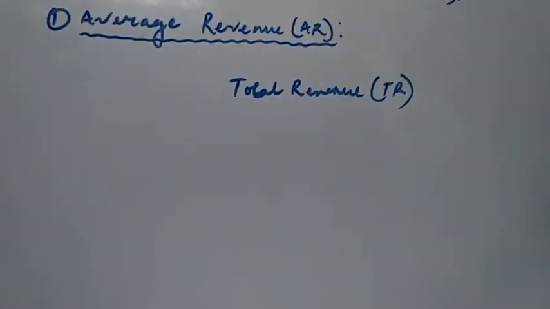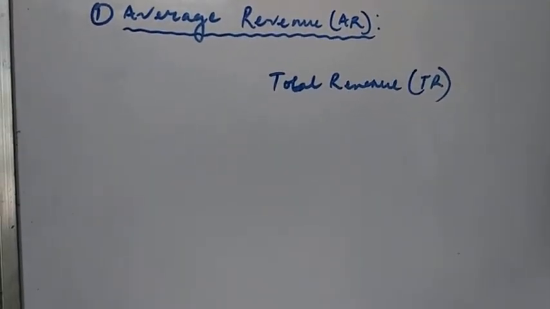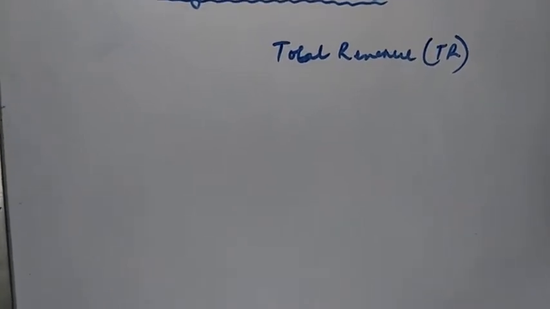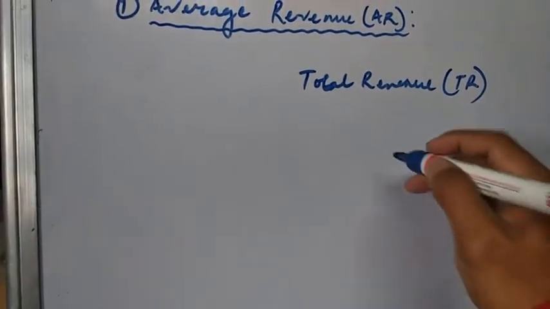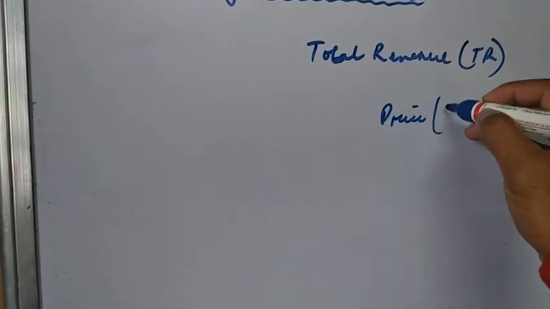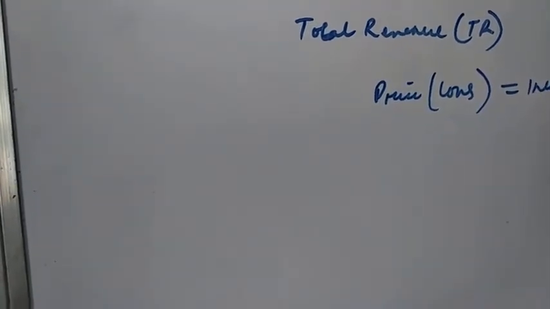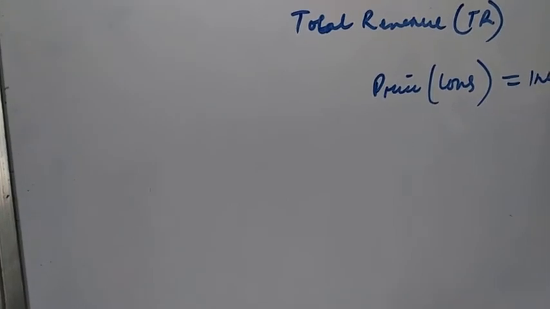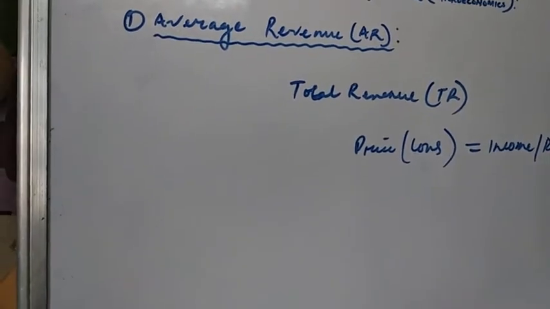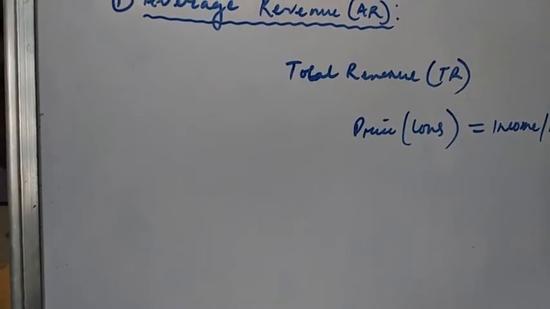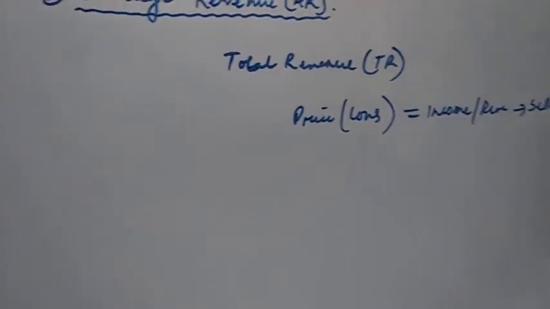In short, it is TR. The price paid by the consumers for the product forms the revenue or income of the seller. So the total sales value received by the seller from selling a given amount of product is called the total revenue.